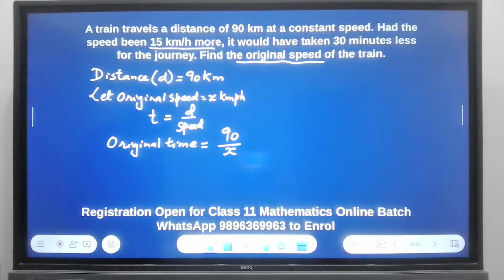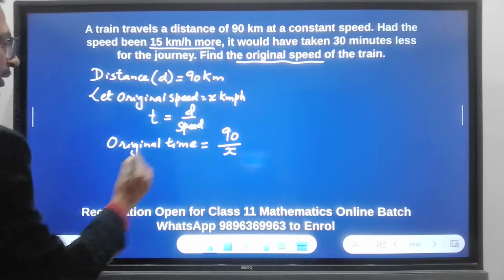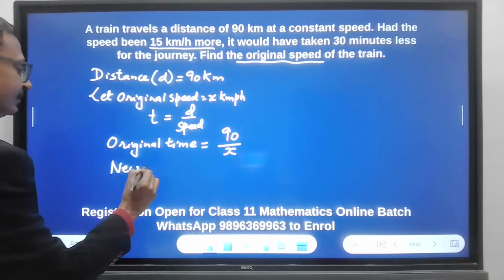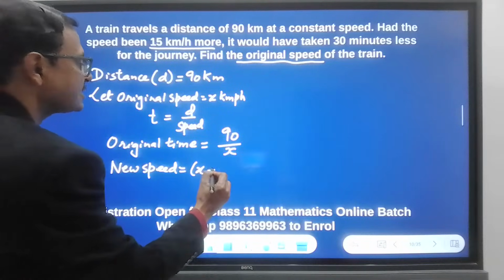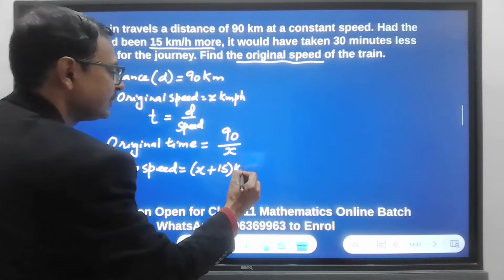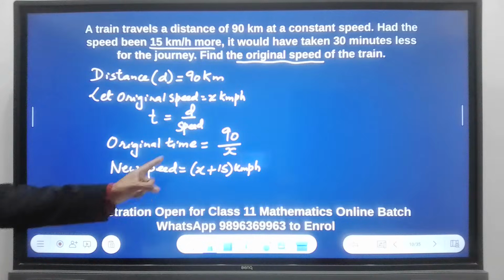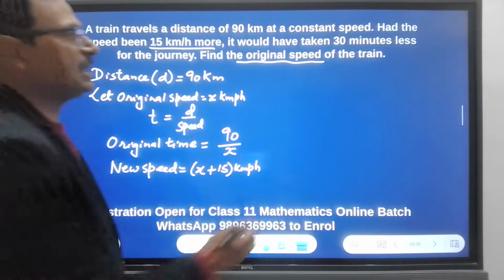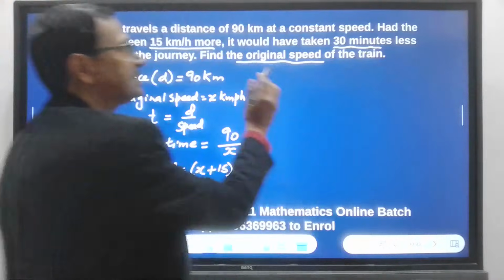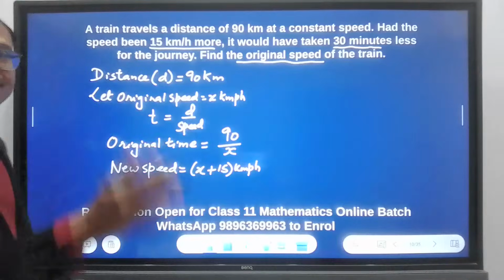Now he says the speed is 15 kmph more. So the new speed is x plus 15 kmph. And when the speed increases, the time decreases, and the decrease in time is given in the question as 30 minutes. Because he says it would have taken 30 minutes less for the journey.